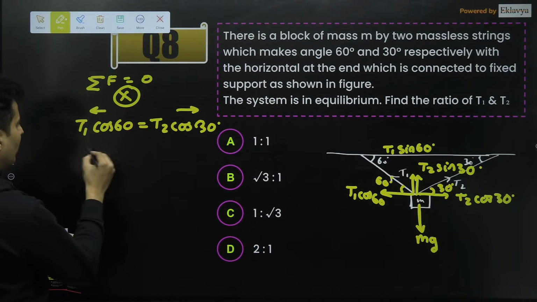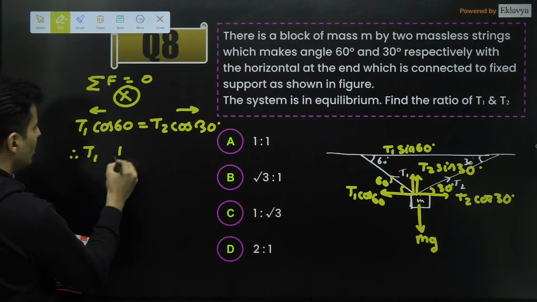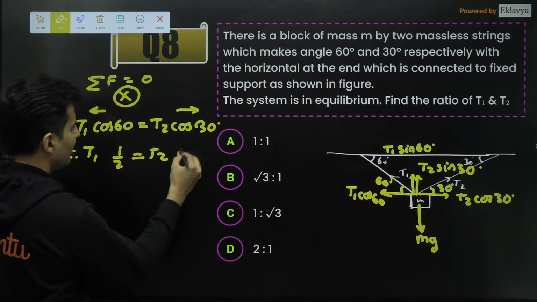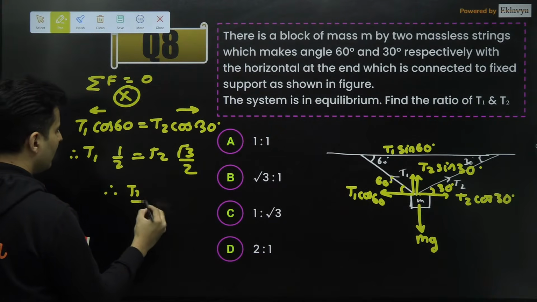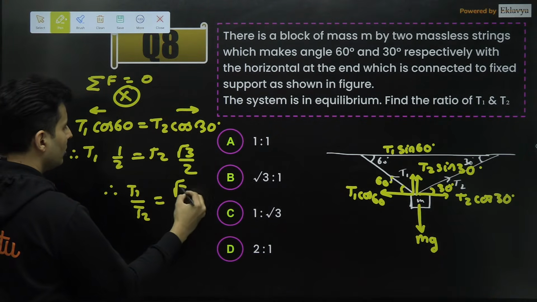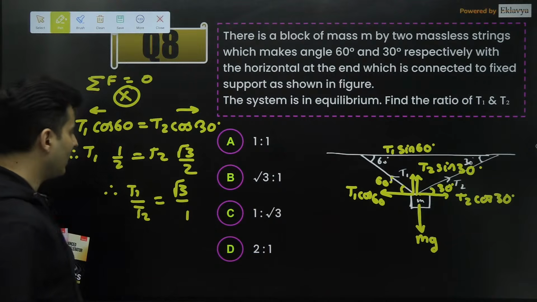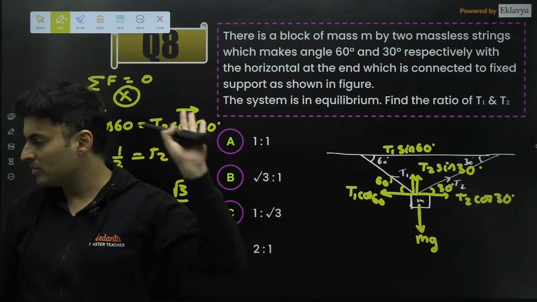So I think we wanted to find the ratio. That's what it will lead us to. Cos 60 is half, cos 30 is root 3 by 2, the 2 cancels. So therefore T1 divided by T2 will be root 3 on the top, since the 2 has got cancelled. So root 3 by 1, which is B option.